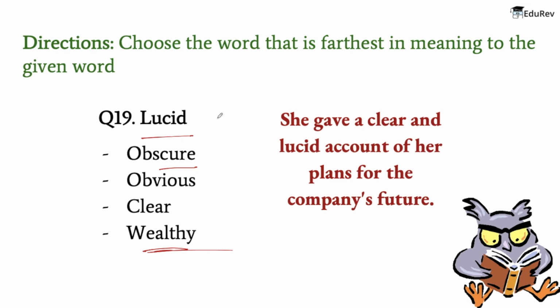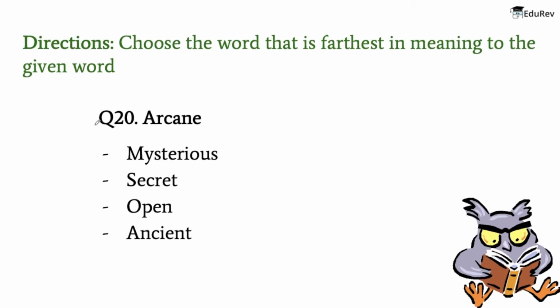So the word that is farthest from lucid has to be obscure, because lucid means expressed clearly and easy to understand, and obscure means not discovered or known about. That is something which is uncertain. Alright. Let's move on to the last word for the day, and it has to be arcane.